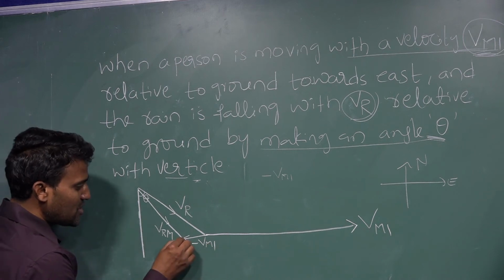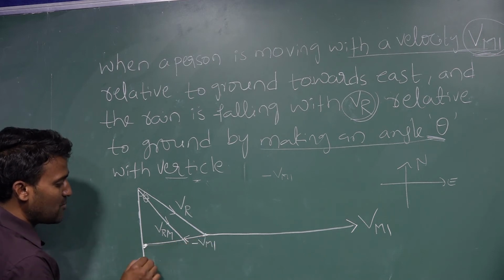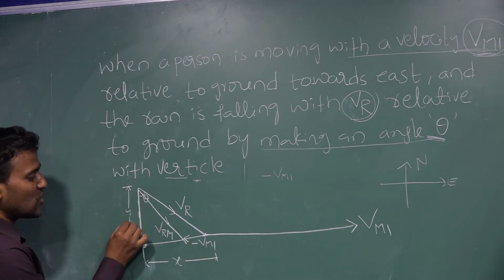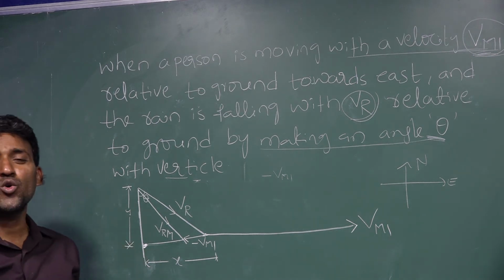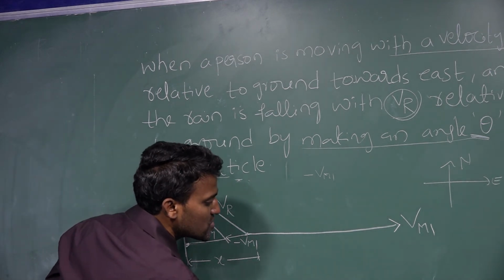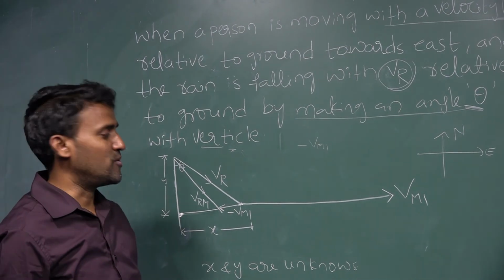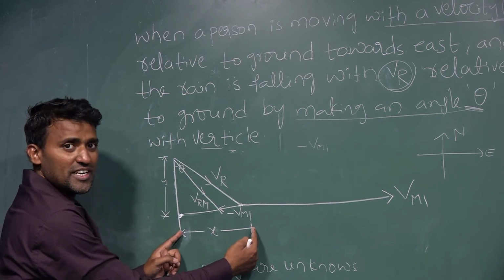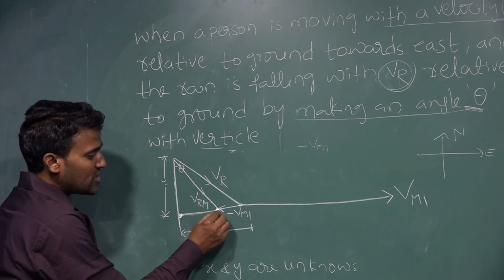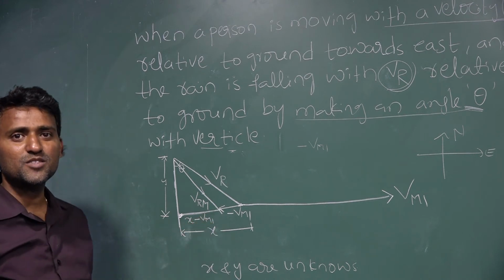Okay, now from here to here I have written it is total. From this point I am taking the total: this is x, and this one is the vertical, which I am writing as y. These x and y are the unknowns involved in the problem, so that's why we are writing them. This part is total x, and this part is Vm1. And what about the remaining part? The remaining part is x minus Vm1.